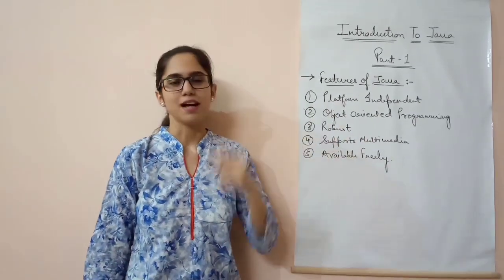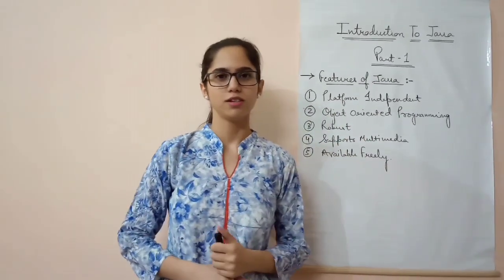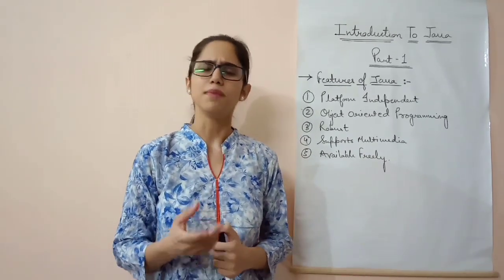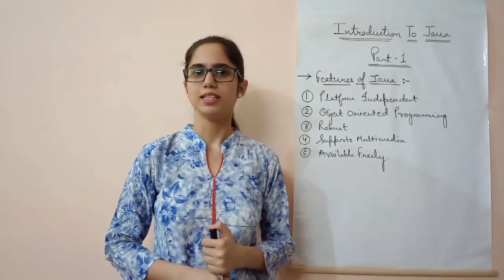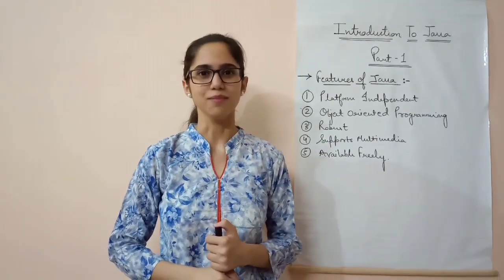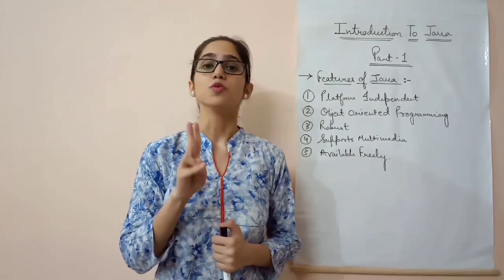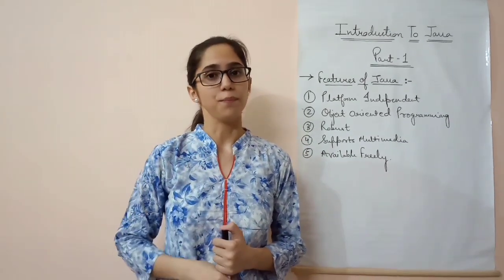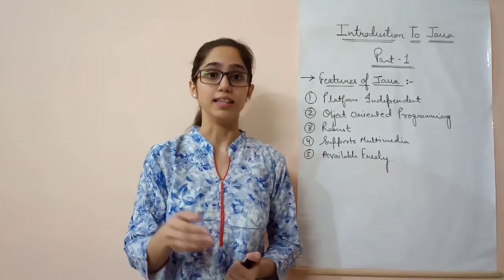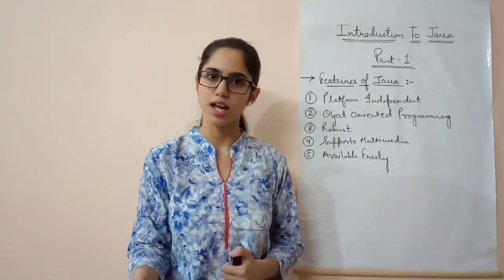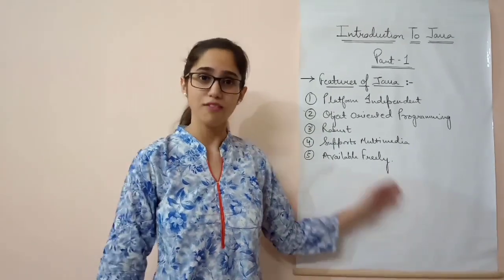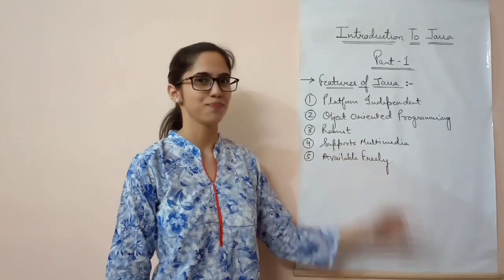Robust. What is robust? Robust means strong and healthy. Now what makes Java strong and healthy? Its two-step compilation process. This is the answer. There are two steps while compiling a Java program. First, the compiler checks the syntax errors and then the interpreter checks for the runtime error, which makes your system secure and strong. So Java is a robust language.